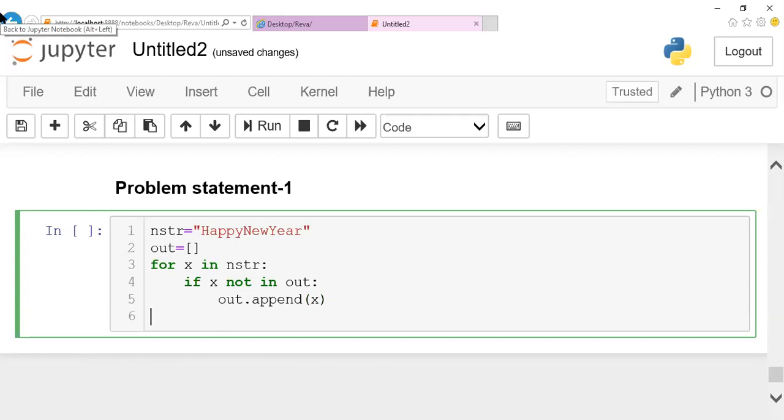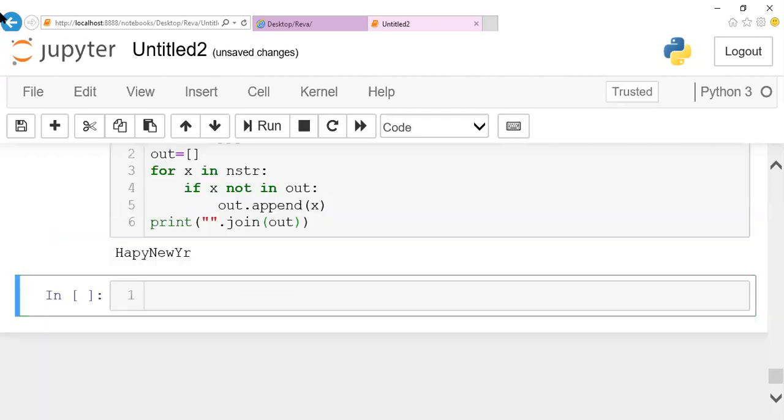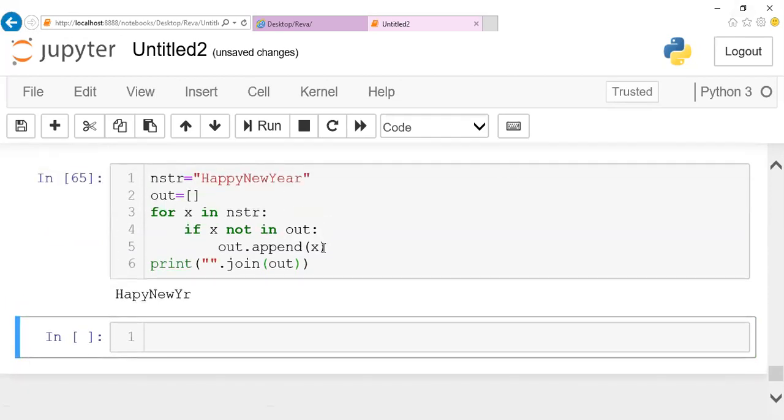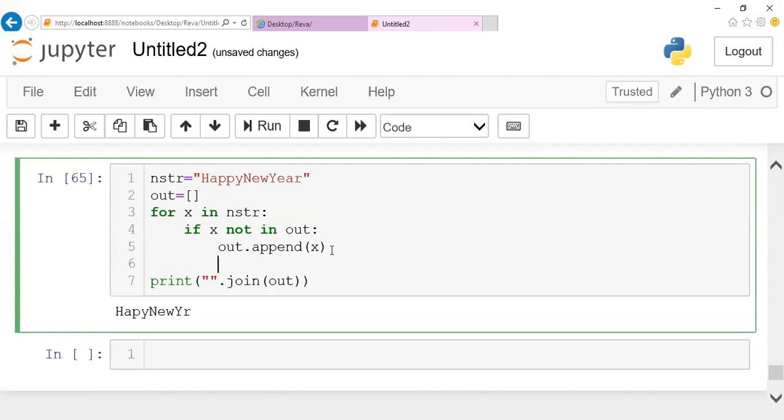Just apply join, dot join of my output. You can notice that our data is displayed here. It's very simple, guys: declare one list, check for the presence of the character, and if it is not there, push it from the beginning one by one.